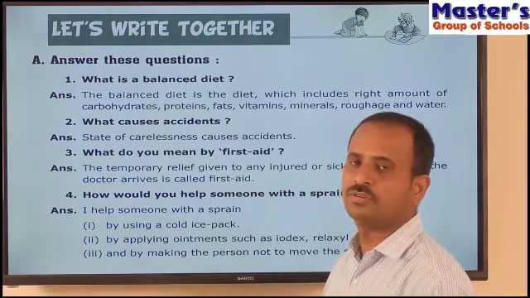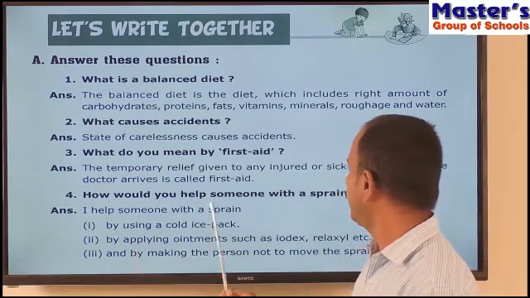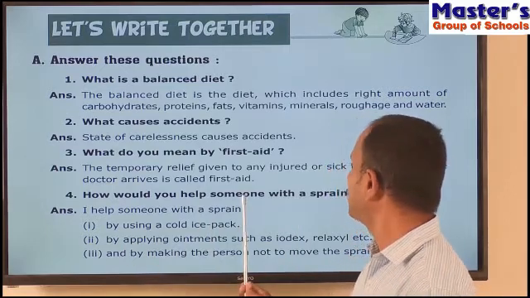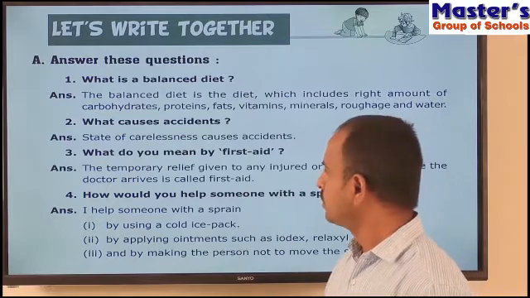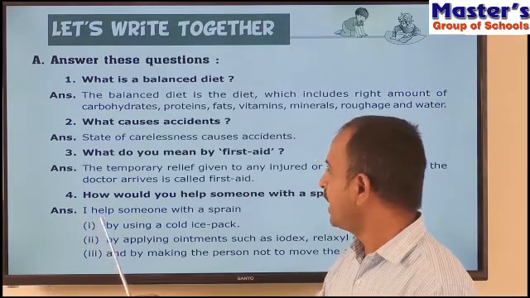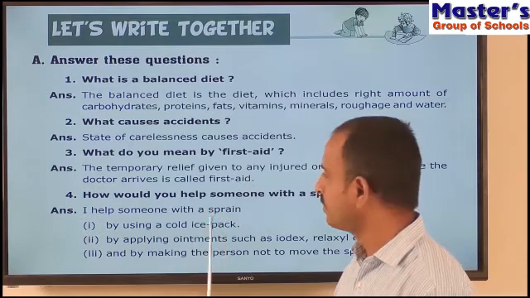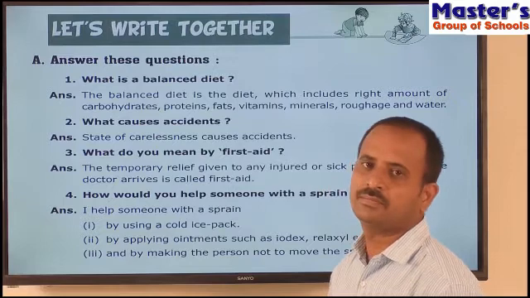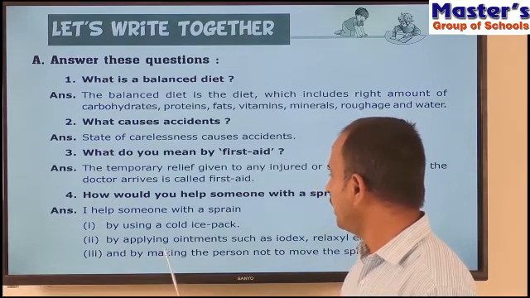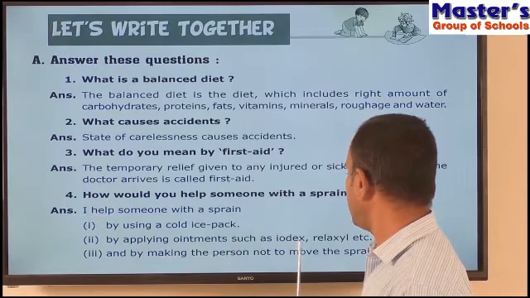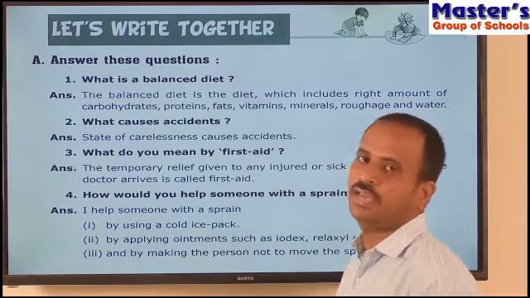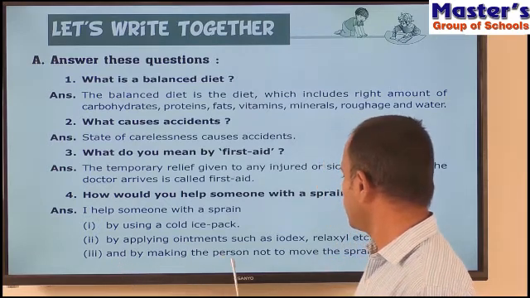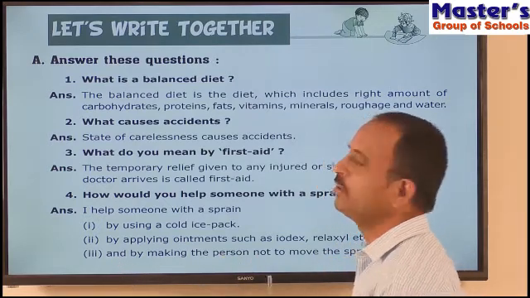So children, read the fourth question. How would you help someone with a sprain? Read the answer, children. I help someone with a sprain, first, by using a cold ice pack. Second, by applying ointments such as Iodex, Relaxil, etc. And next, by making the person not move the sprained part.